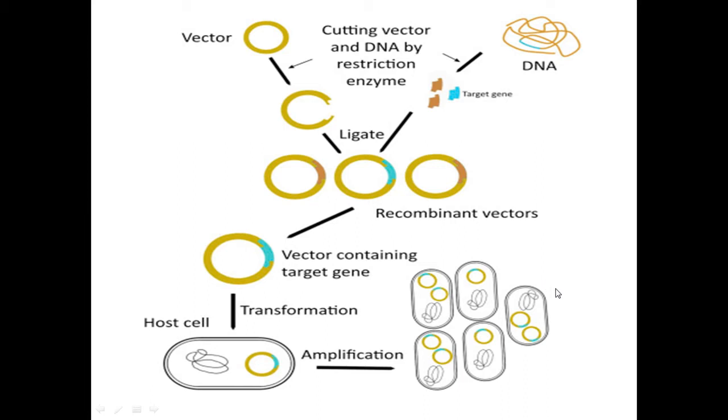The meaning of downstream process is this: inside the host, our recombinant vector has been developed for the production of a protein, so an enormous amount of protein is produced inside the host cells. With the help of the process called downstream processing, extraction and purification will be carried out. The meaning of extraction is removing the particles from the host.